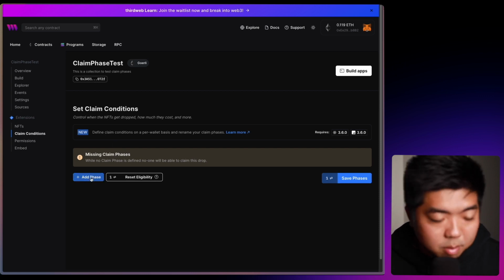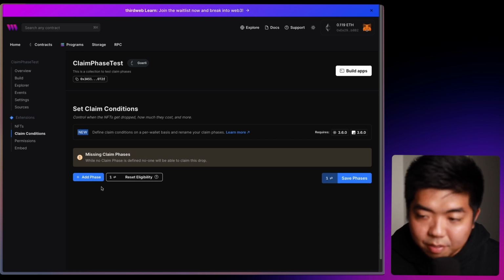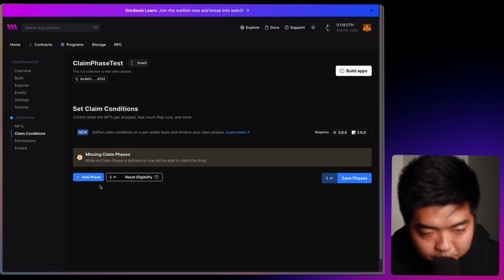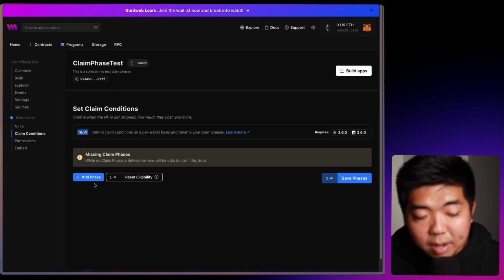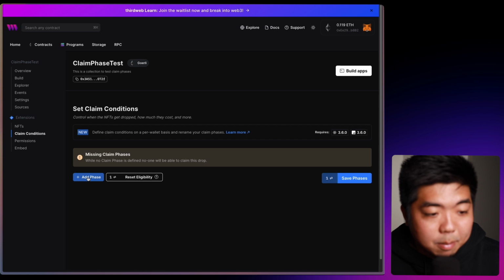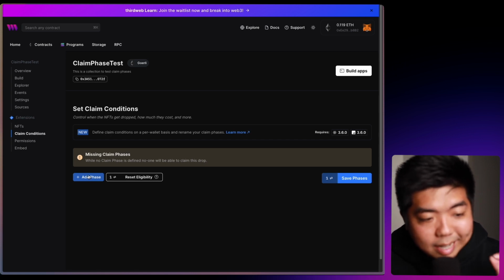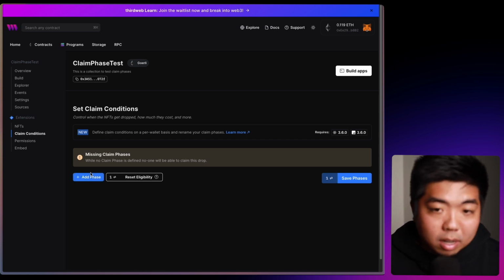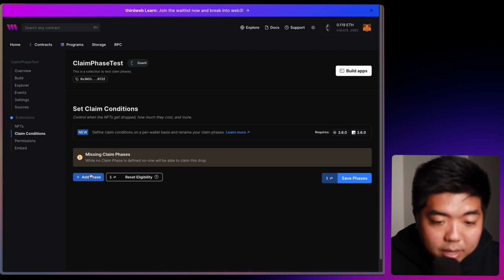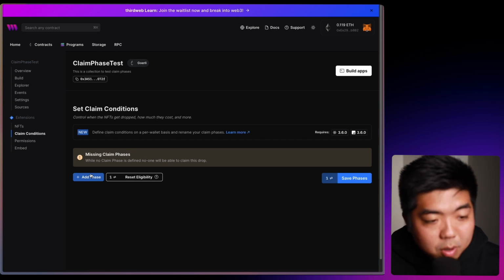Now, just like we were talking about in the beginning of the video, we can add different phases, whether it's admin minting, pre-sale, allow list, public mints. You can make whatever phase and set whatever conditions you want for that time being. So for this first one, we're going to create an admin mint. So only my wallet address, the one that I choose, can mint NFTs from this contract, and we're only going to allow the wallet to mint 3 NFTs, and they're all going to be free.